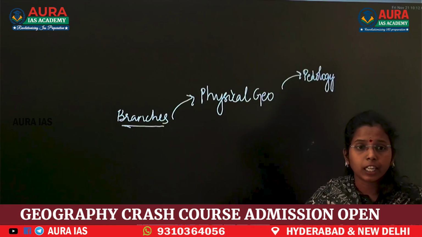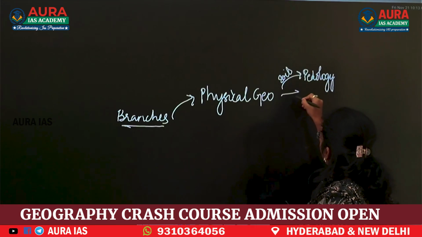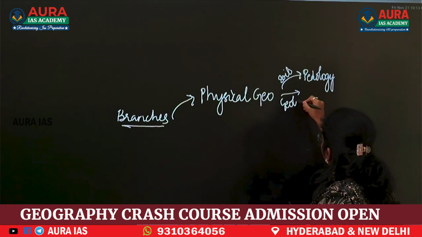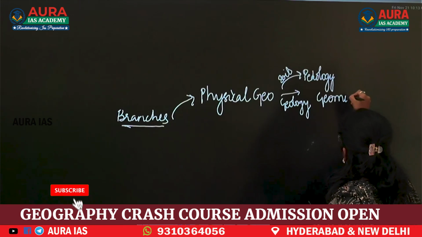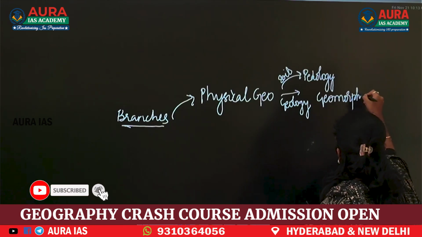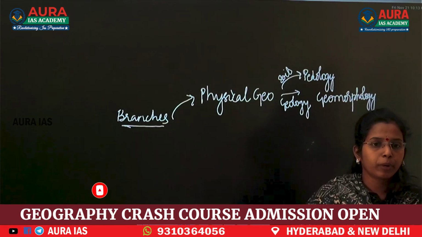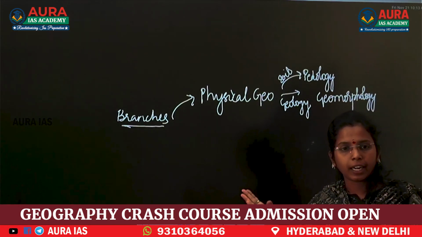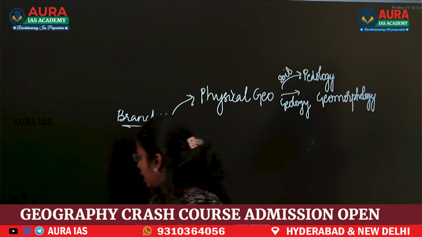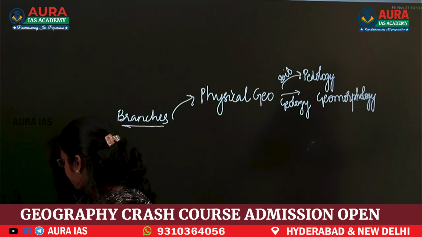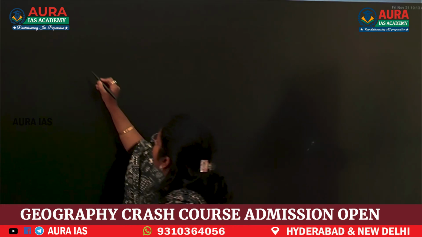When geography is dealing with geology, it is known as geomorphology. Like that, we have a few branches in physical geography and even in human geography. Next, we'll start our session with the evolution of the universe.